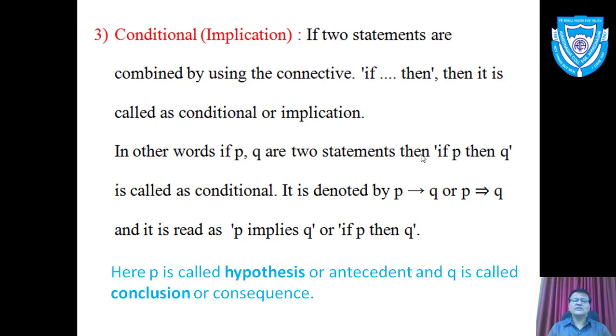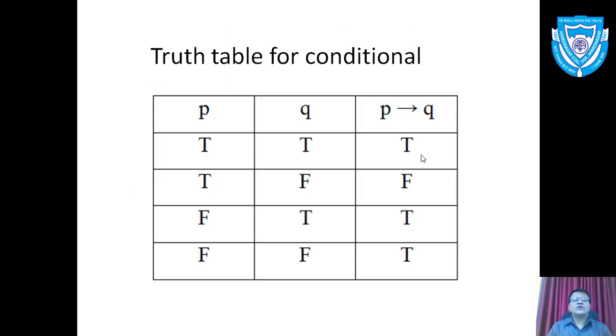Now the last line, I am reading the last line on the slide. Here P is called the hypothesis or antecedent. Hypothesis, assumption, and Q is called the conclusion, result or consequence. So in implication there is a hypothesis and conclusion. Hypothesis is also called antecedent and conclusion is also called consequence. So we assume something and we get some result in a conditional statement.